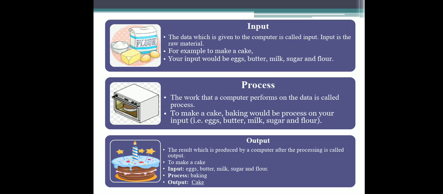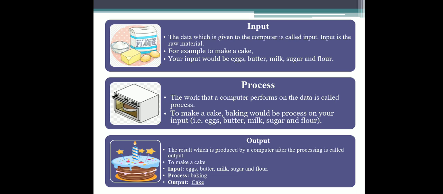Just like if we want to make a cake, what data, what ingredients should we have? We should have eggs, butter, milk, sugar and flour. These all are the ingredients that we need to make a cake. So it is a form of data.